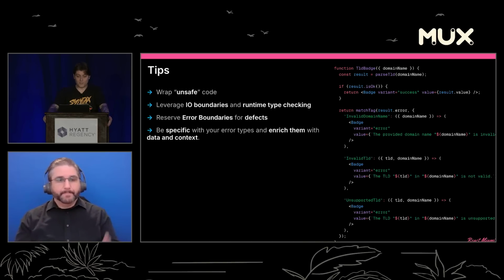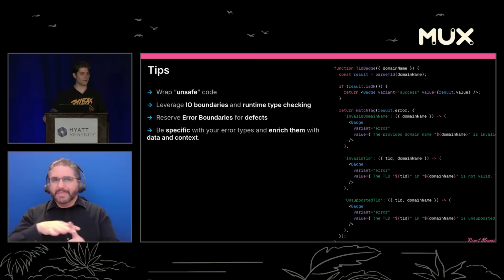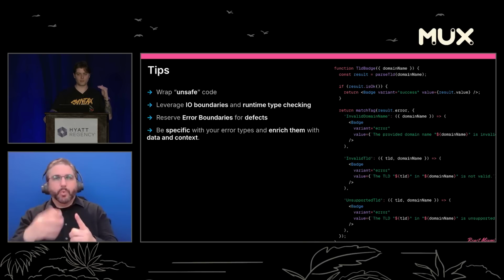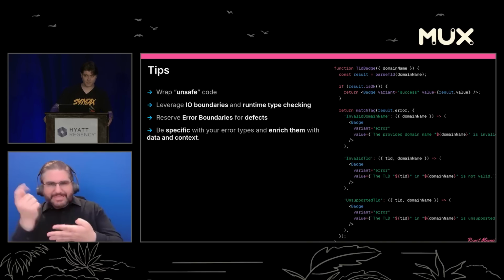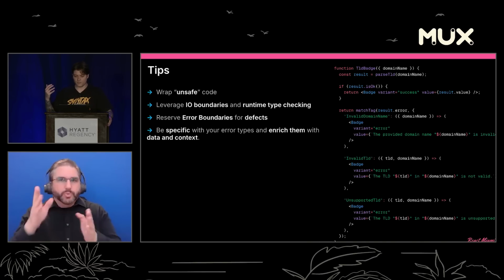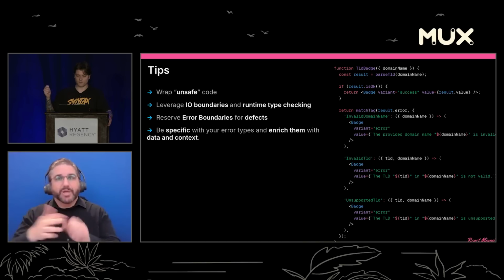In a similar vein, be specific with your error types and enrich them with data and context. So as you encounter errors, extend the error class and put fields on there that are relevant, that will help you debug, that will help you present useful error messages to your users. So in this example, we have the TLD badge component. We can match on the tag of the result.error. And if we have an invalid domain type, we can pull out the domain name that we've been tracking, or the TLD in the domain name.